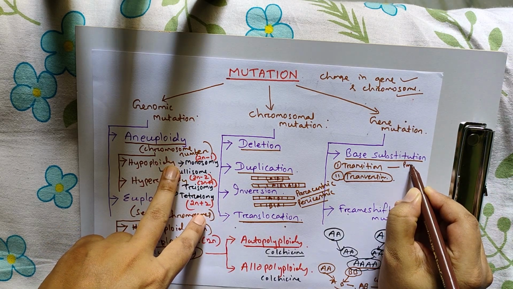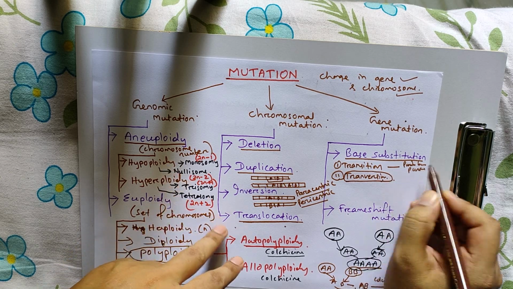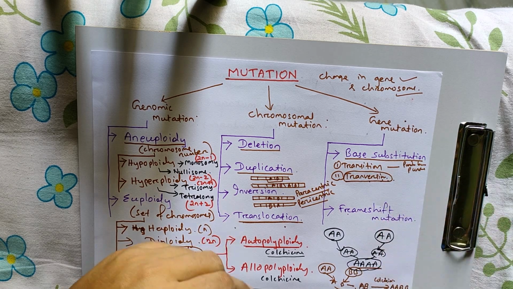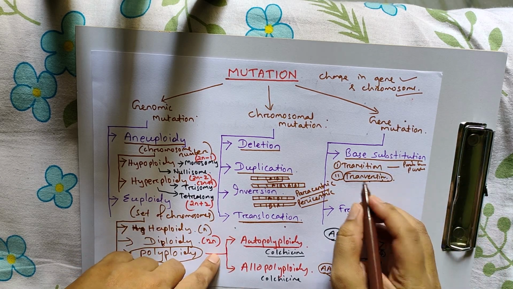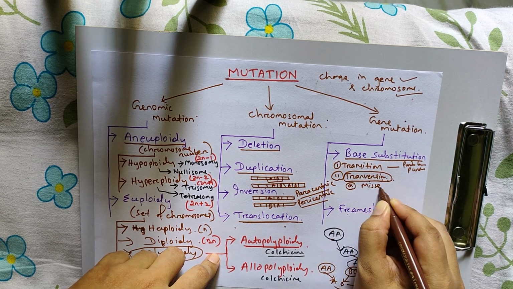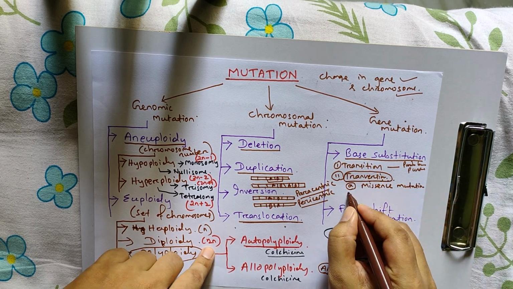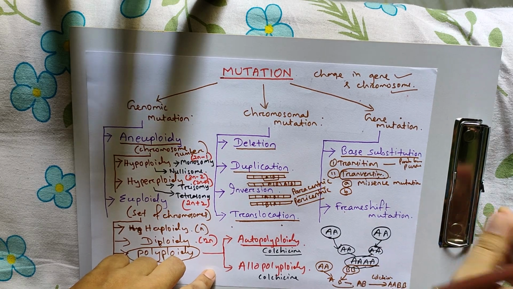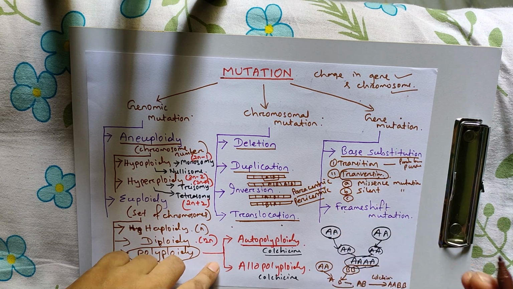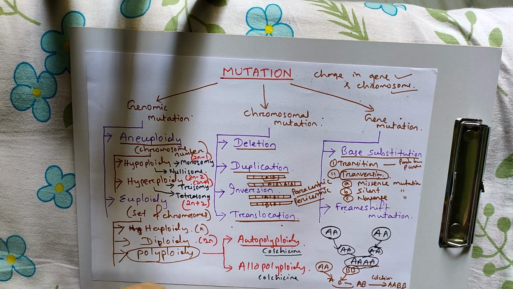Purine by purine and pyrimidine by pyrimidine, that is transition. Transversion, purine is replaced by pyrimidine. Again, the base substitutions have different kinds. Number one, missense mutation. Number two, silent mutation. Number three, nonsense mutation.